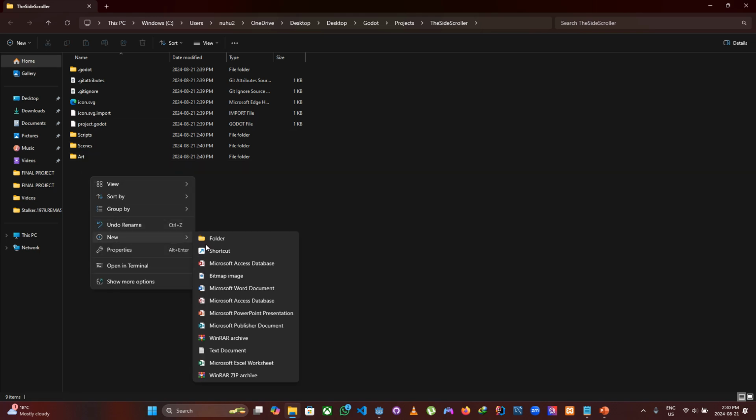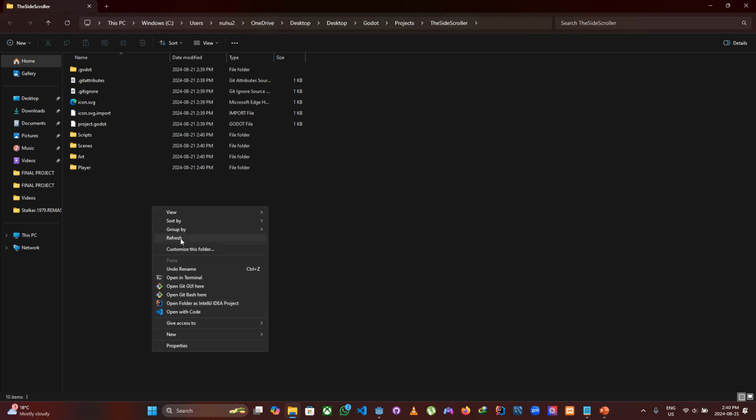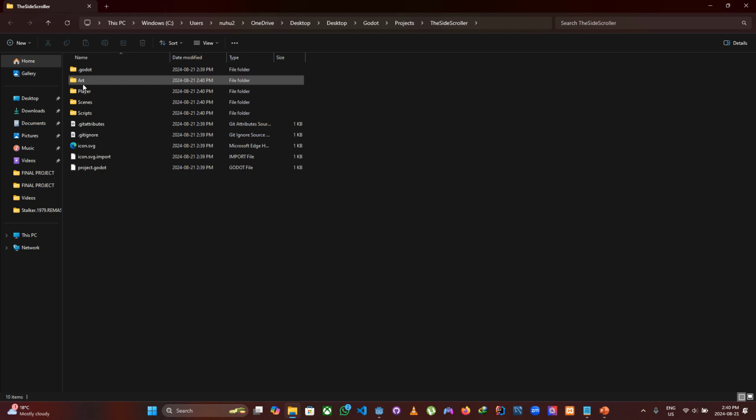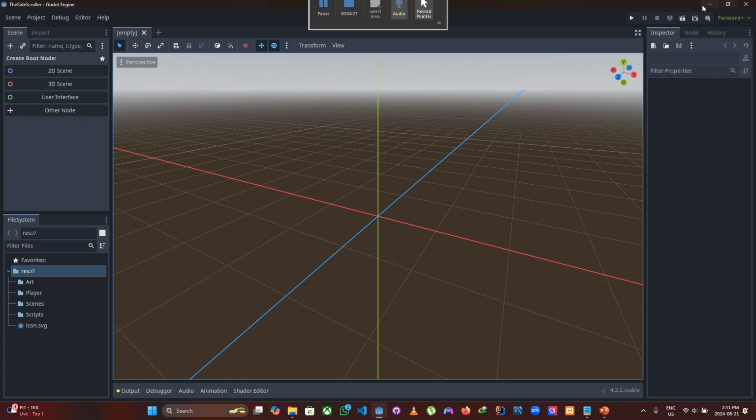And which other folder do we need? Let's say the player. Yeah, player. And I think this is all. We don't really need anything more than these four for now. Let's minimize it so the changes should show here. Yep. So art, player, scenes, and scripts. At least for now, these are the folders that we need.